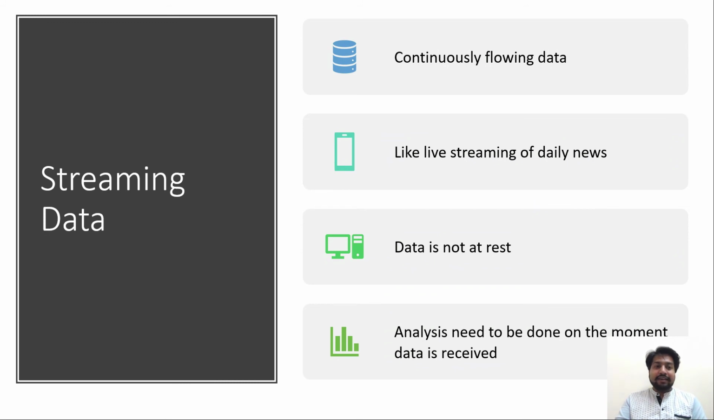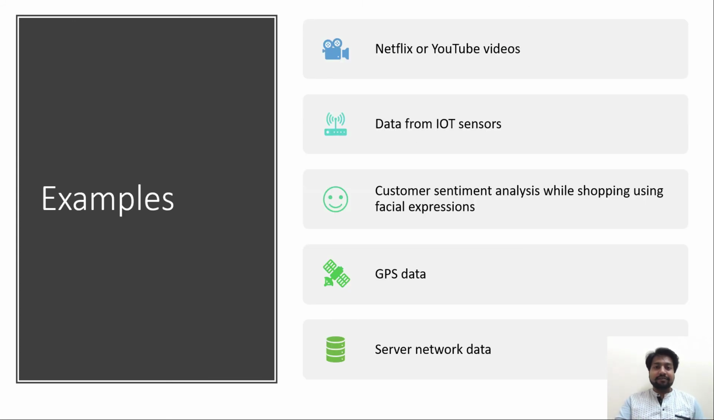Now, last but not least is streaming data. It is data which is continuously flowing, a stream of data. For example, a live video stream or live streaming of news, data that is not at rest at all. It is just coming and coming and coming. That is what we mean by streaming data, or data that needs to be analyzed the moment we receive it.